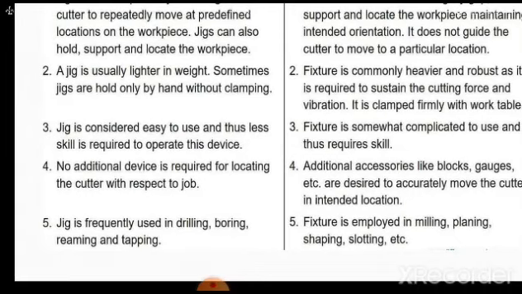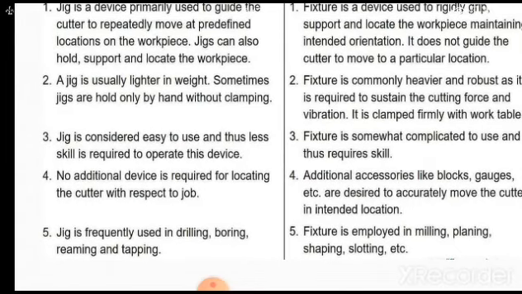Jig is frequently used in drilling, boring, reaming and tapping. Generally, jigs are designed for four important operations: drilling, that is production of holes; boring, that is enlarging of a previously drilled hole; reaming, which means fine finishing of the hole; and tapping, which is the internal thread operation.